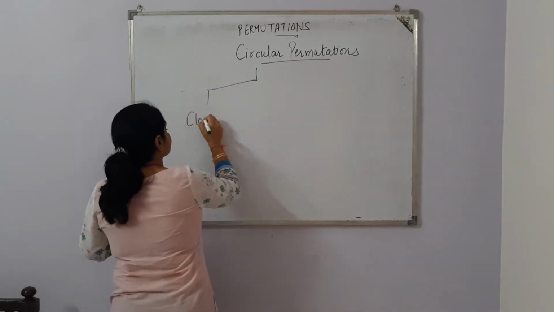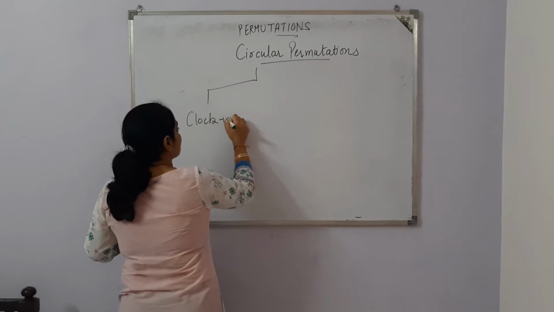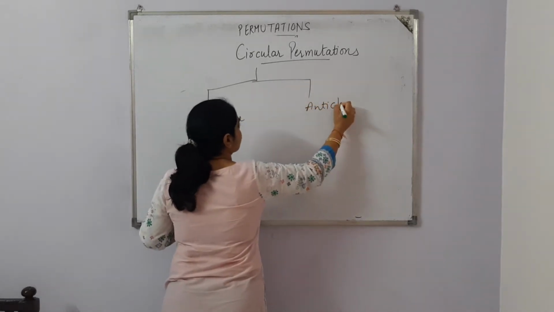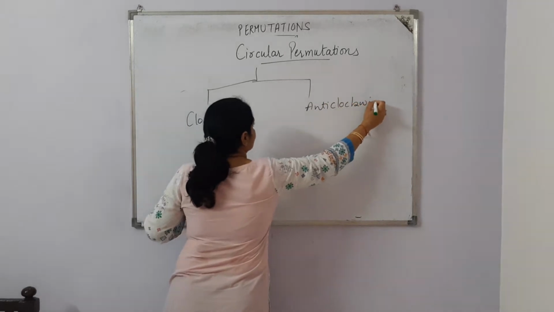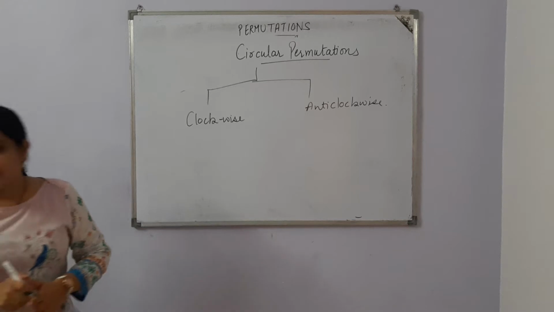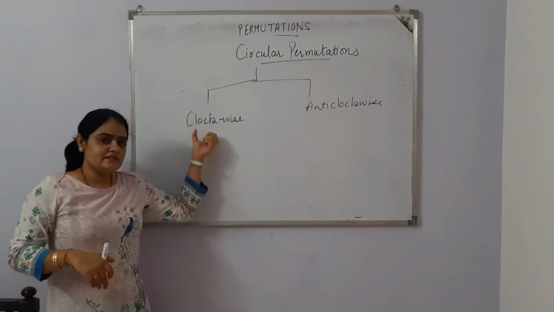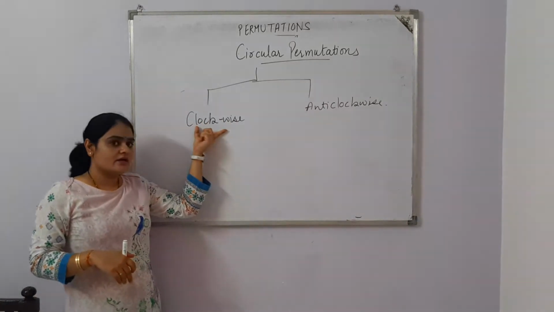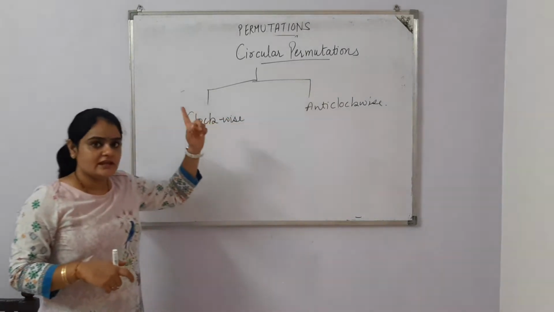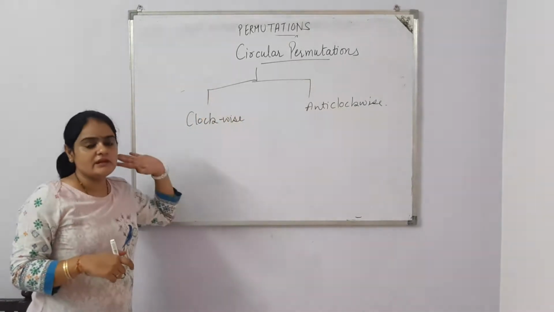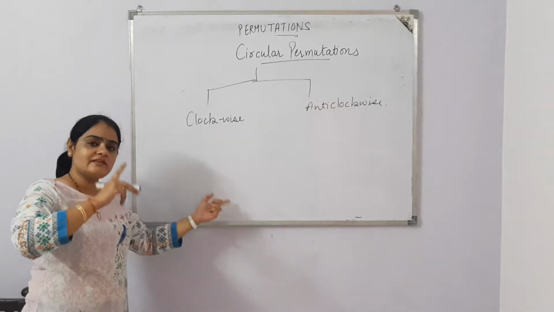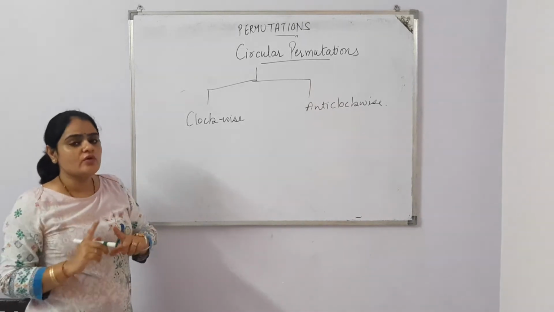One is clockwise and another is anti-clockwise. Now, in such arrangements, whenever we are going through clockwise or anti-clockwise arrangement, and they are of course sitting around a round table, then a person has the same neighbor though in reverse order.